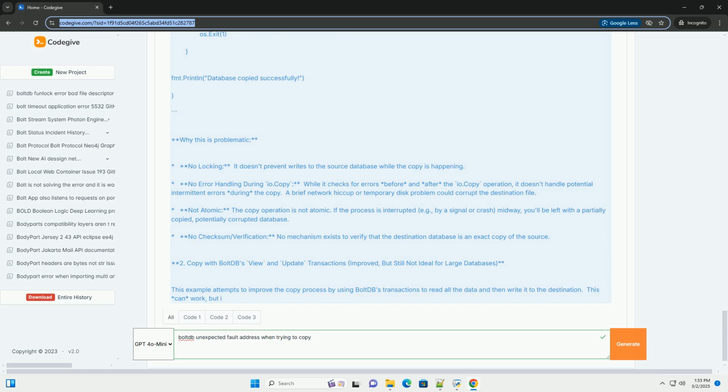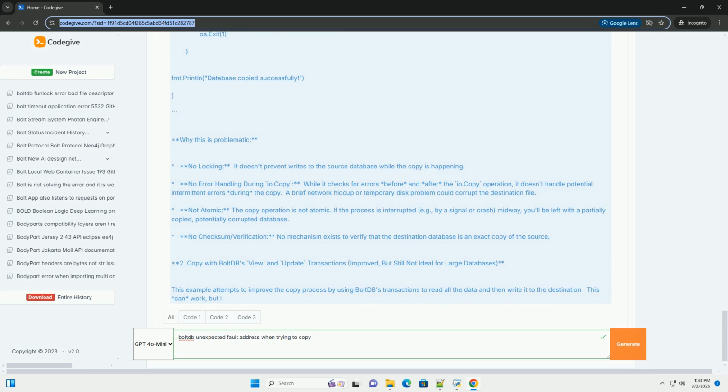5. Dealing with concurrency directly, if read-only mode is not feasible. In some rare situations, you might not be able to open the source database in read-only mode, for example if your application architecture requires ongoing writes. In this case, you need to implement more sophisticated concurrency control mechanisms.